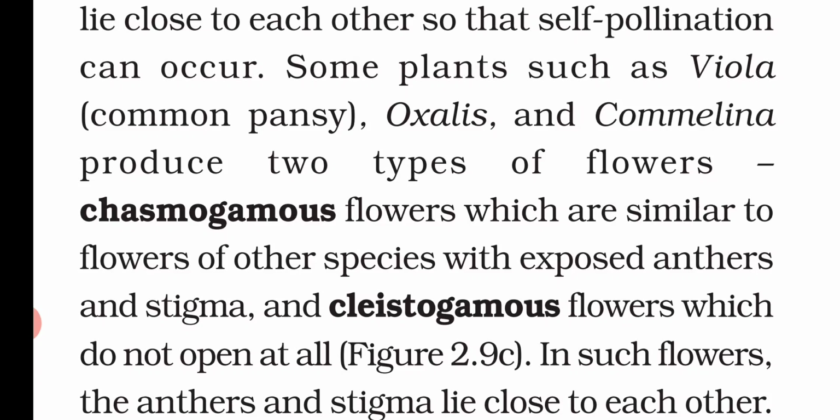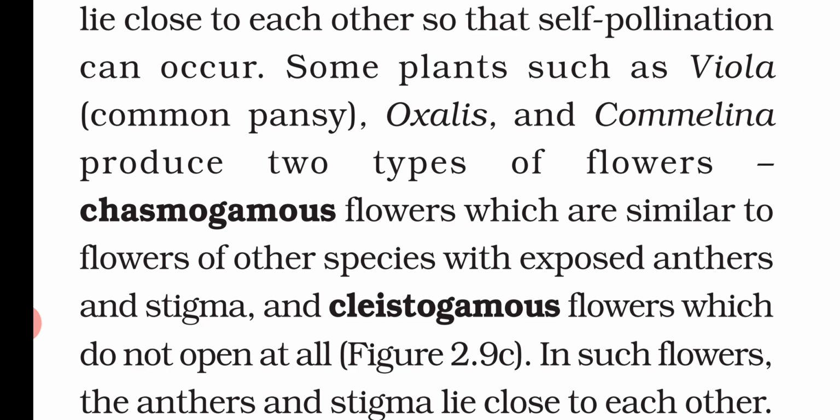Some plants such as Viola, which we call the common pansy, Oxalis and Commelina, produce two types of flower. First is chasmogamous and second is cleistogamous. So what are these chasmogamous and cleistogamous flowers? Chasmogamous flowers are those similar to other flowers in which anther and stigma are exposed. Like other common flowers in which the anther and stigma are exposed, we call them chasmogamous.